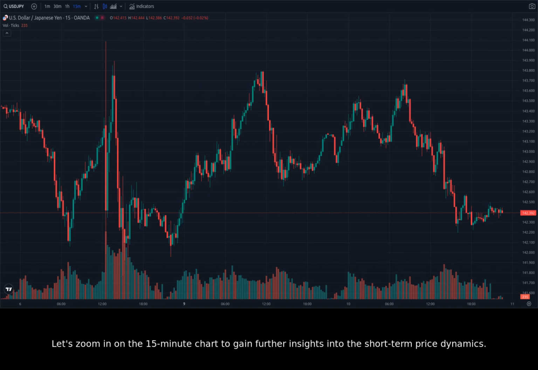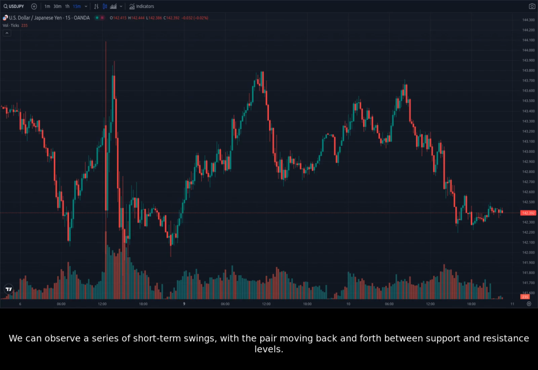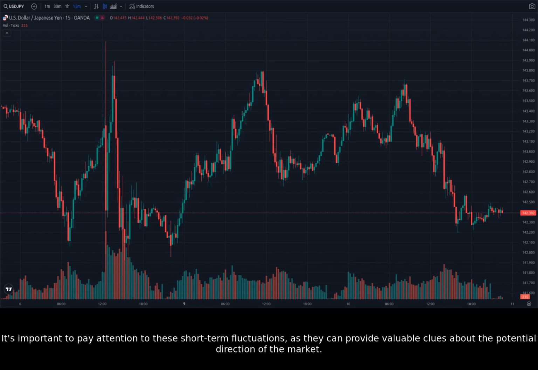Let's zoom in on the 15-minute chart to gain further insights into the short-term price dynamics. We can observe a series of short-term swings, with the pair moving back and forth between support and resistance levels. It's important to pay attention to these short-term fluctuations, as they can provide valuable clues about the potential direction of the market.